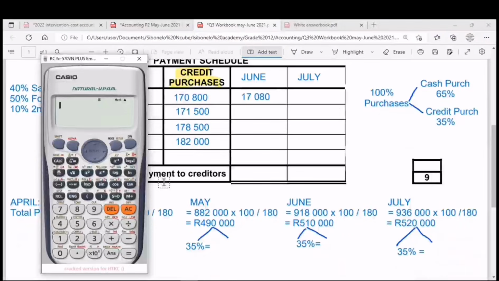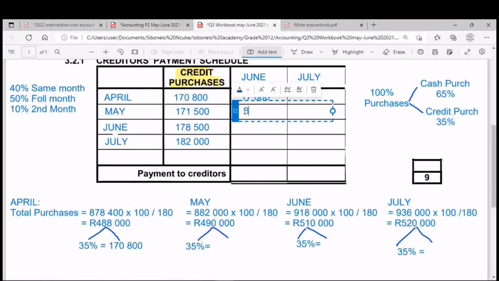So credit purchases of May are 171,500, and we know that 50% of that balance will be settled in the following month, which is June. So half of that is 85,750. So this 85,750 will be settled in the following month, which is June.